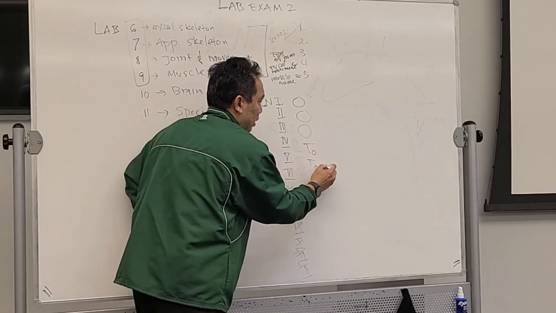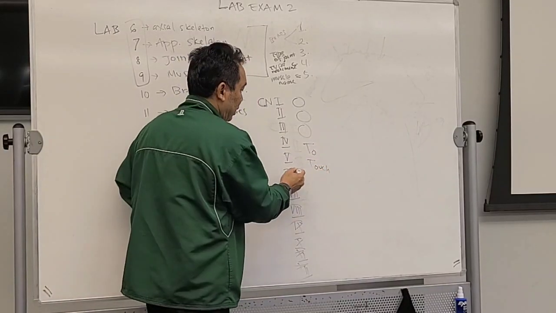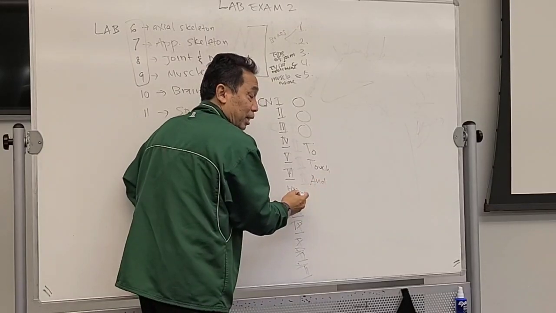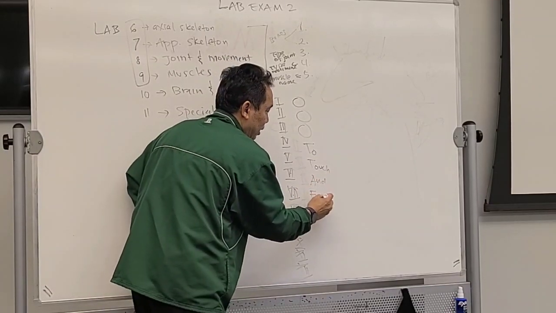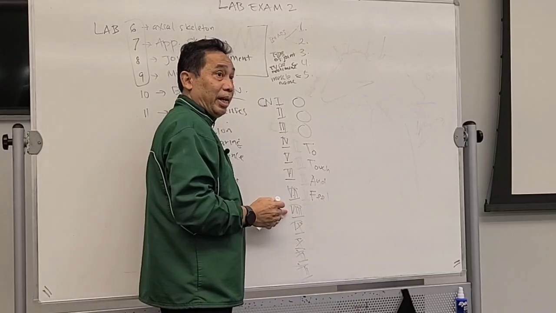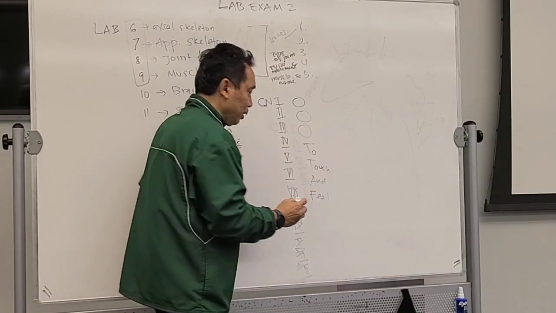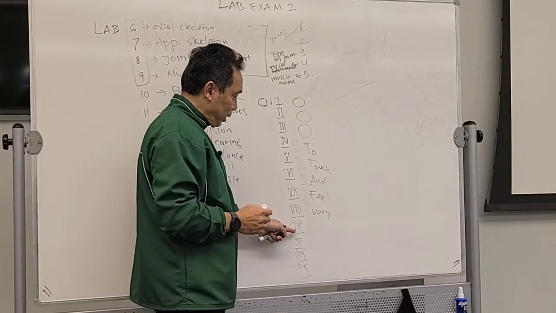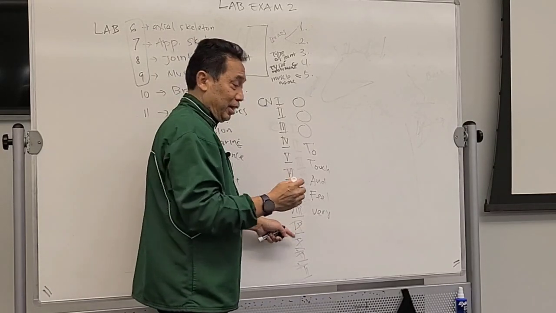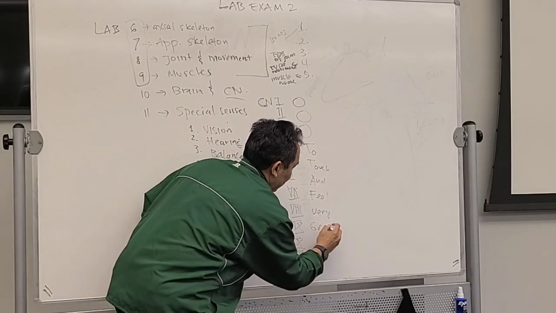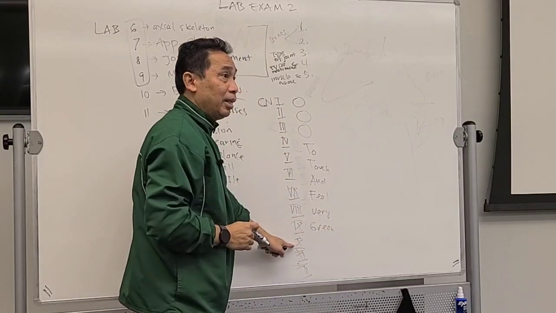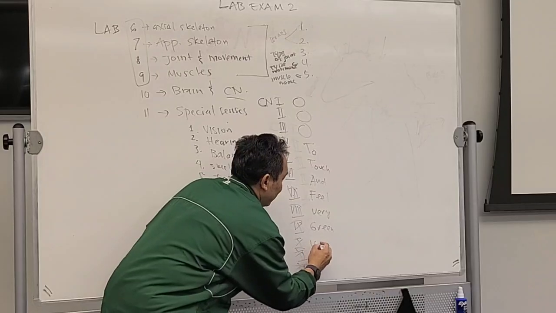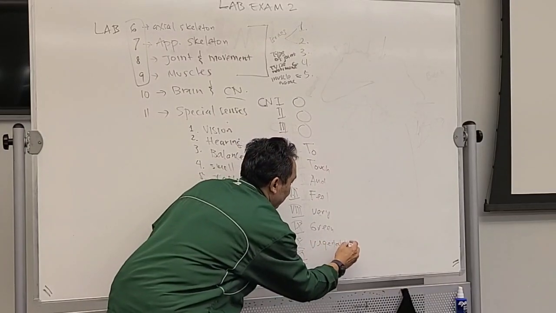To touch, and then starts with A. And number 7 starts with F, feel. Number 8 starts with V. It's going to be very. Number 9 starts with G. Very green. Number 10 also starts with V. So we can say vegetable, right?